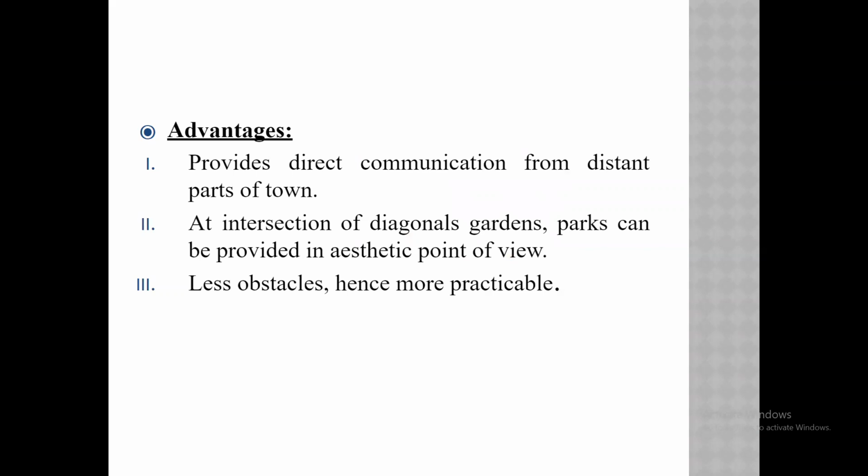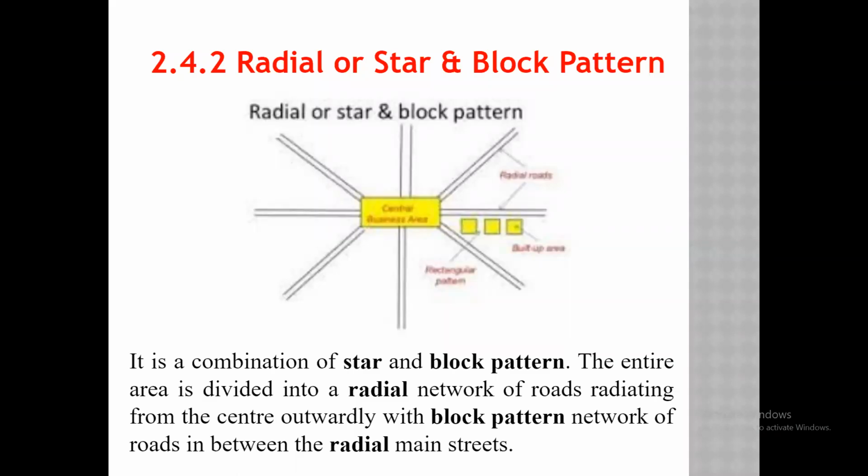Then there are some advantages. It provides direct communication from the distant parts of the town. We have seen the disadvantage in the rectangular system: if my house is located very far outside, at the corner, and I have to go to the central position, then I need to travel more. But in this type, even from the corner area, there is a provision of the radial road, so that I can easily access the central portion.